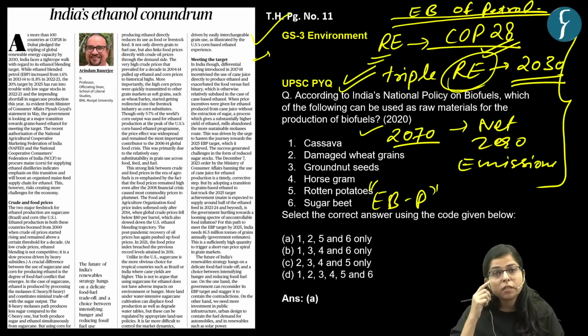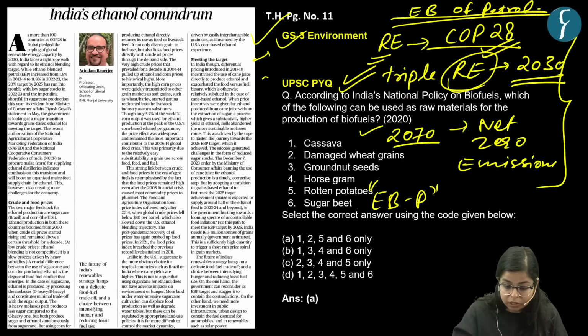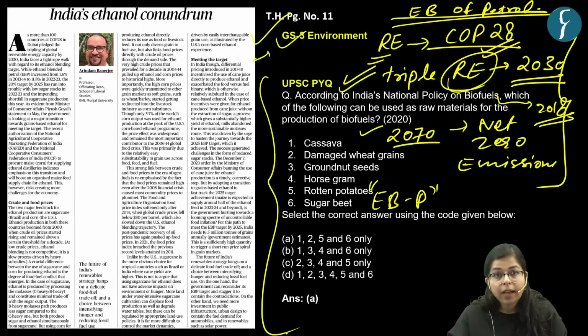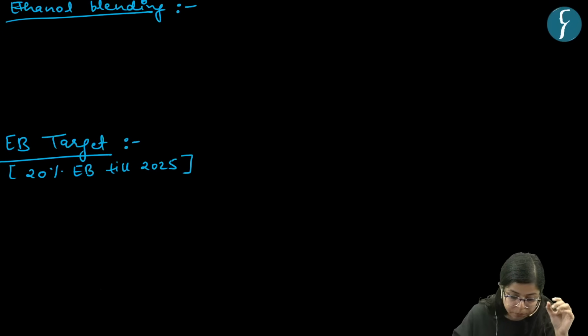Now, this topic is important for our GS paper 3 environment. It is based on India's national policy on biofuels, which has been in place since the year 2018, right? There was also a question in the prelims examination, and this theme is important for energy security basically, right? Now let's understand ethanol blending.